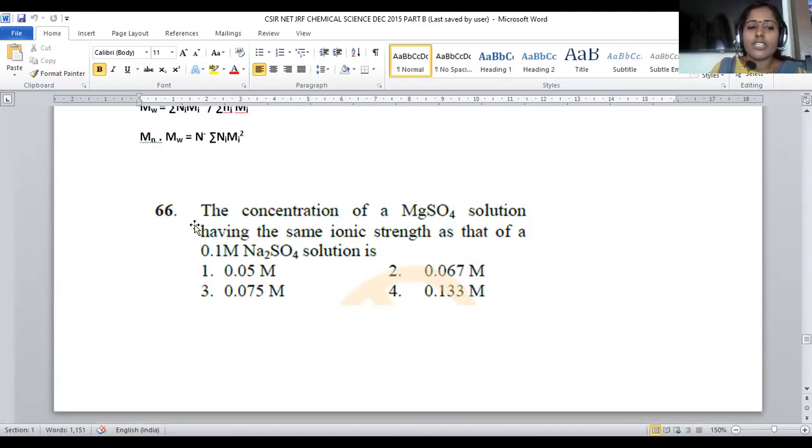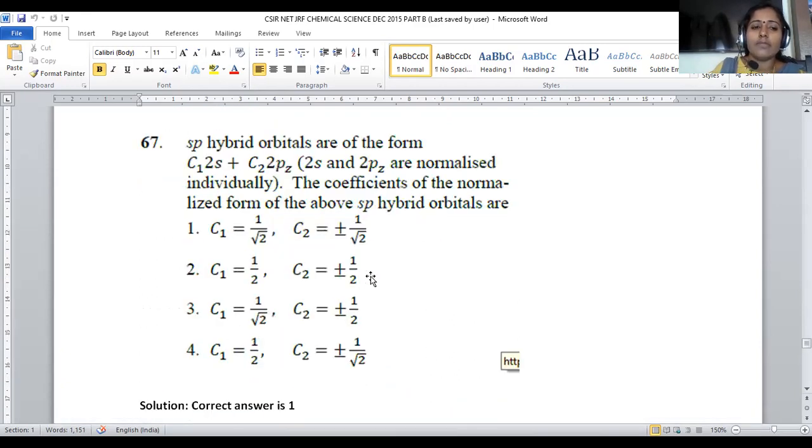That is given in option number 3. For question number 66, option number 3 is the correct answer. This is in accordance with ionic strength, a chemical equilibrium question. Okay, let us move on to question number 67.